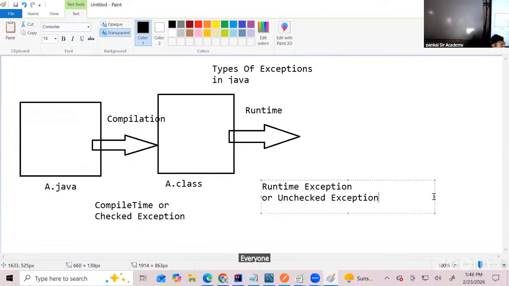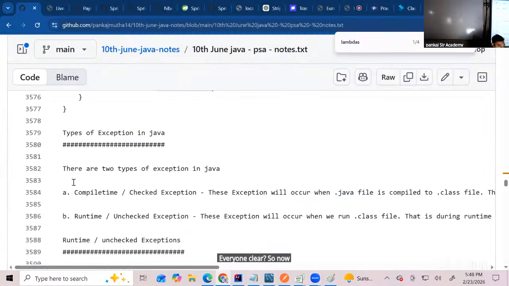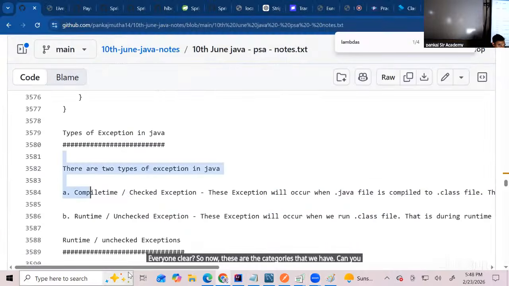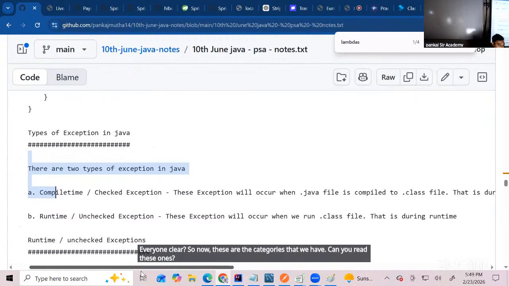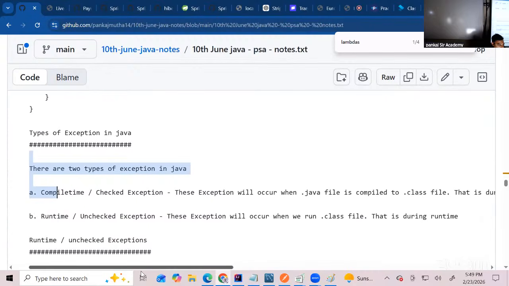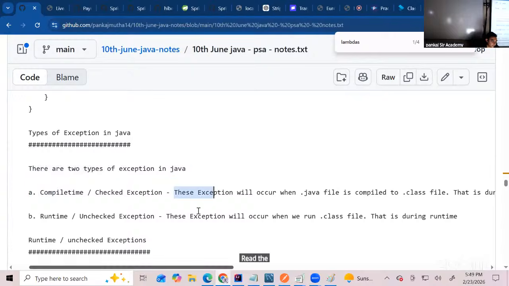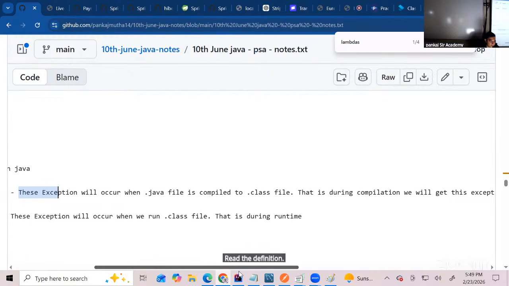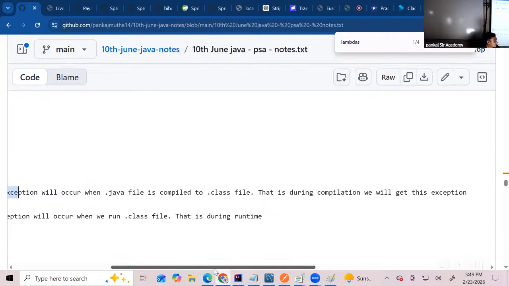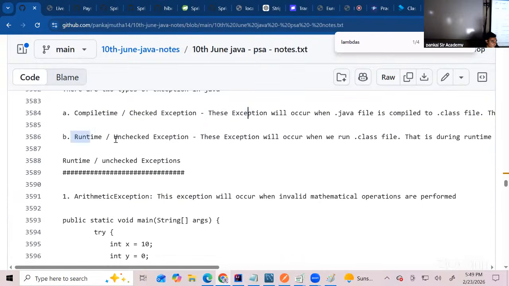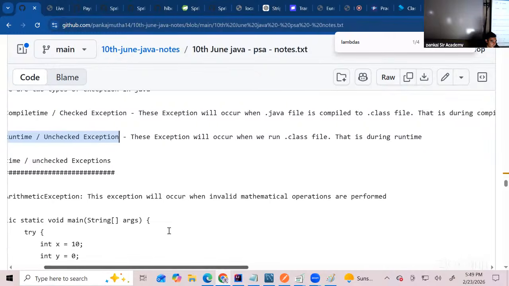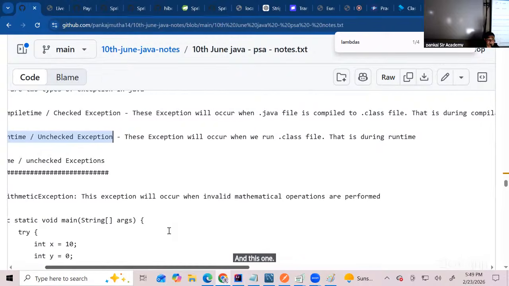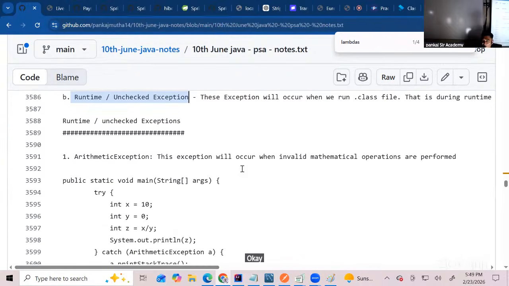Everyone clear? So now these are the categories that we have. Can you read this once? Read the definition. And this one. Okay. So do you want to take a pause here?